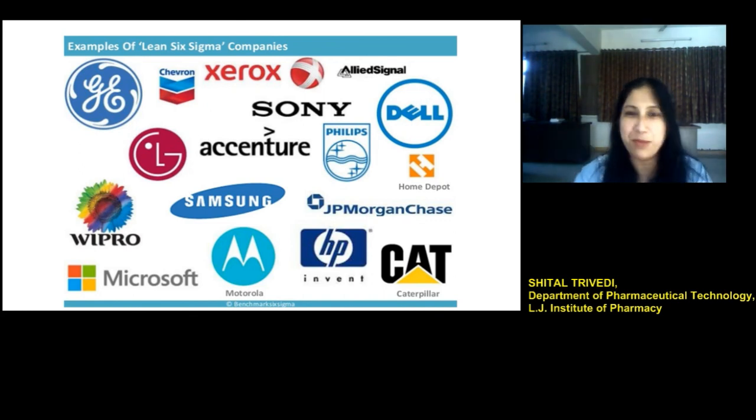So look at the image. These are the popular companies which have adopted Six Sigma. So these are called Six Sigma companies. You can see very popular examples of Samsung, LG, then Microsoft, etc. So that is all about Six Sigma.